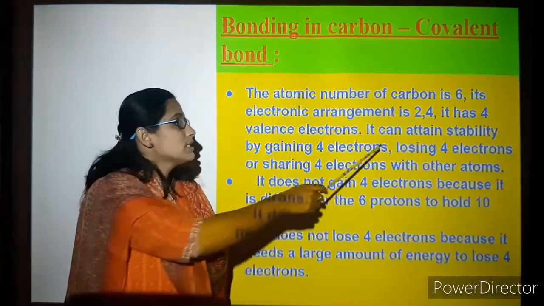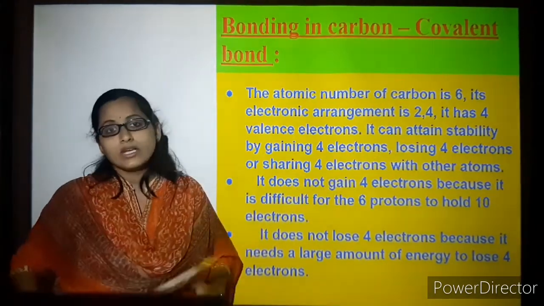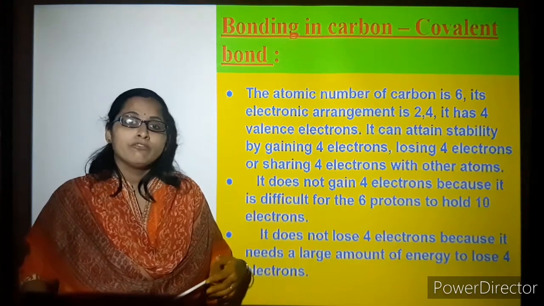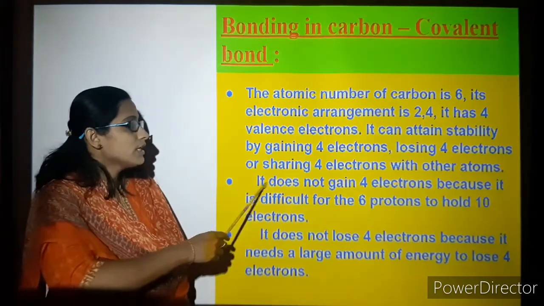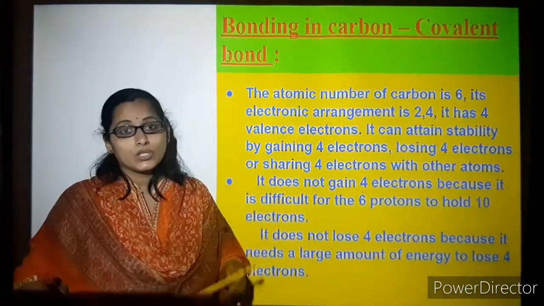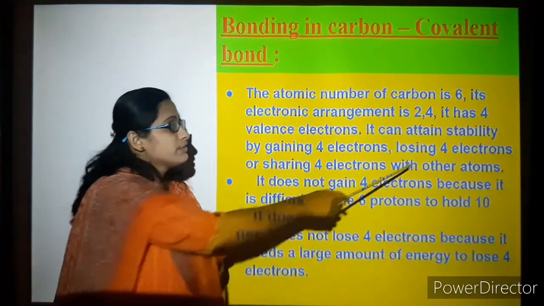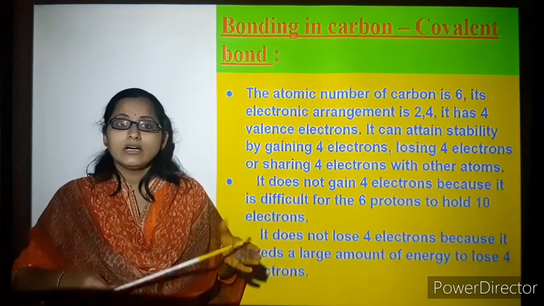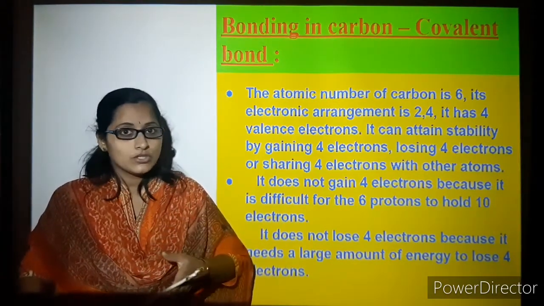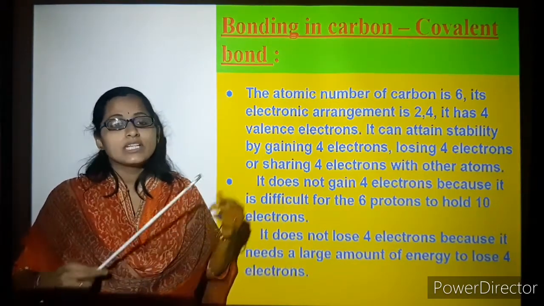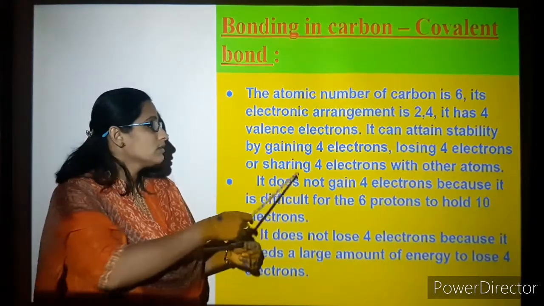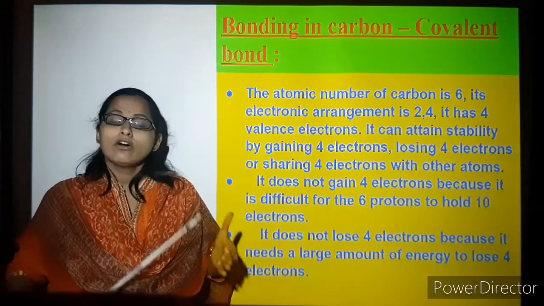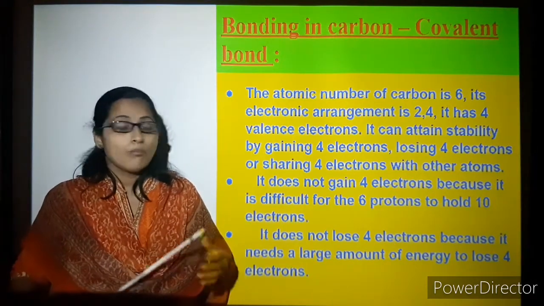So you can see that it can attain stability. How can it attain stability? Either it should gain 4 electrons or lose 4 electrons, or it needs to share its electrons with other atoms. So carbon has 4 valence electrons, and it can share them with other elements so that it can form an octet configuration to form a new compound.